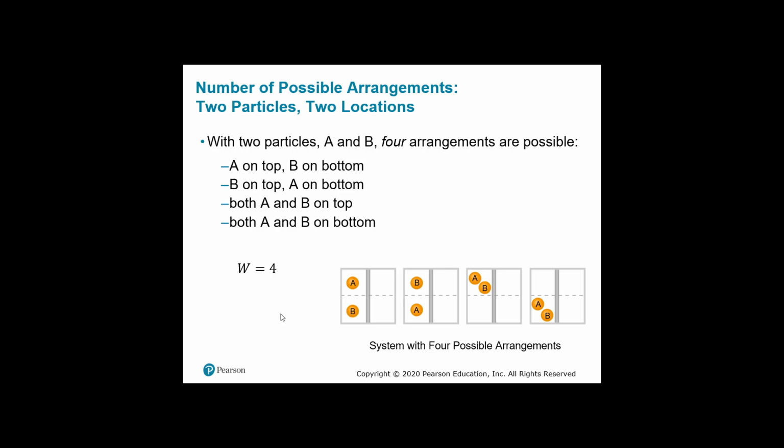But what if we add more boxes and another particle? The first thing it is will be AB. It could be BA. It could be AB at the top, and it could be AB at the bottom. So now we have 4 possible arrangements here, and W equals 4.